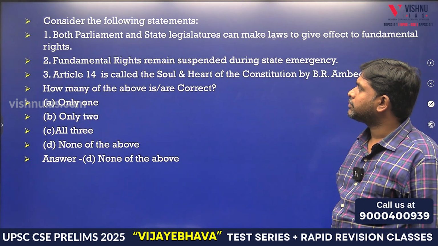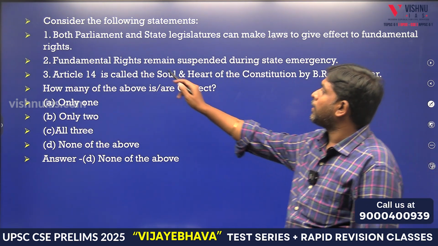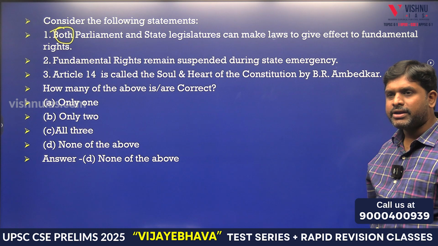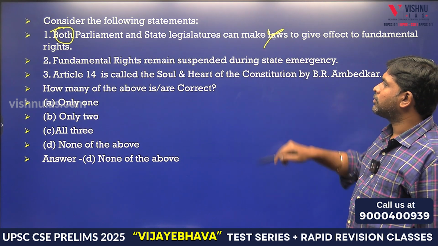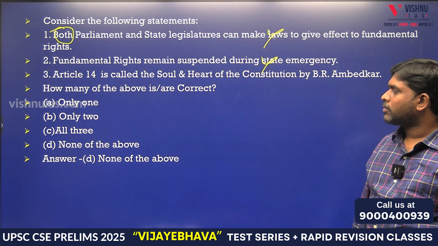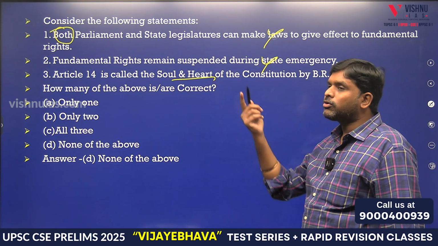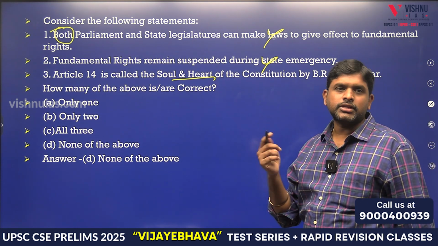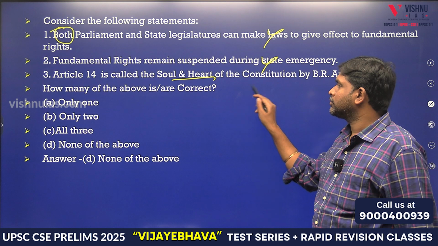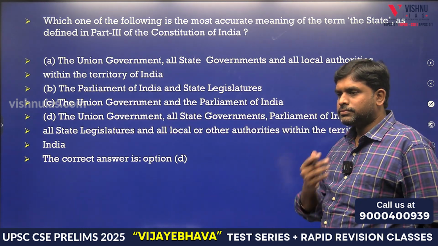Next. See, both are only Parliament. None of the above. It's called the soul and heart. What is the soul and heart? 32. Next.